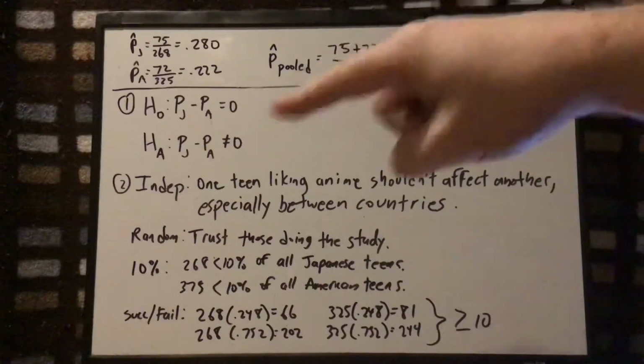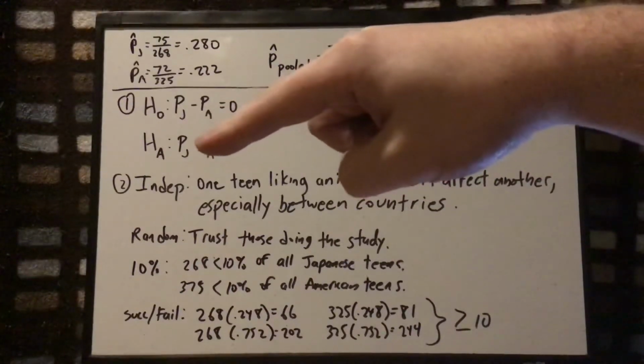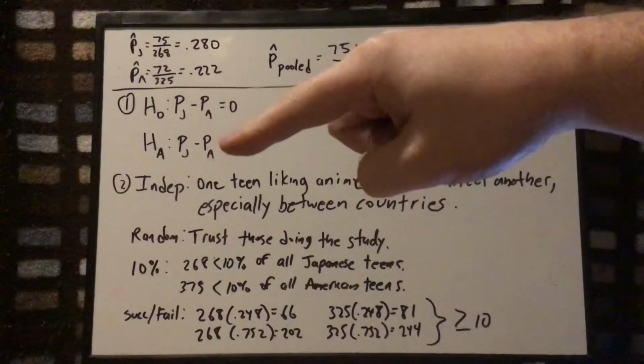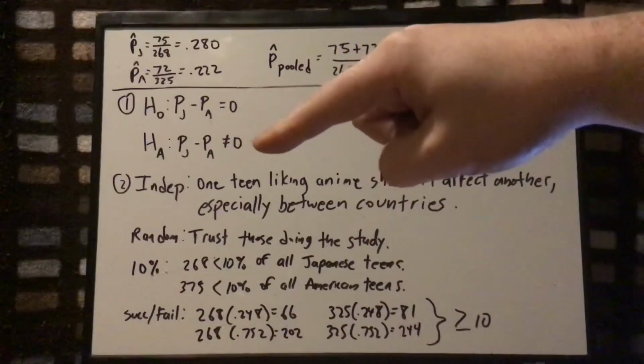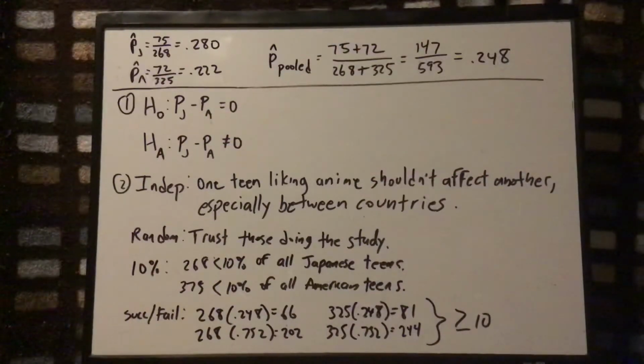If that's not true, I'll go with the alternative that when I take the actual American number from the Japanese number, I get something different than zero. There is some kind of difference between them liking anime. So my goal is to figure out, is there evidence that they like it at the same rate, or is the evidence pointing to the fact that they actually have differing rates in their population?